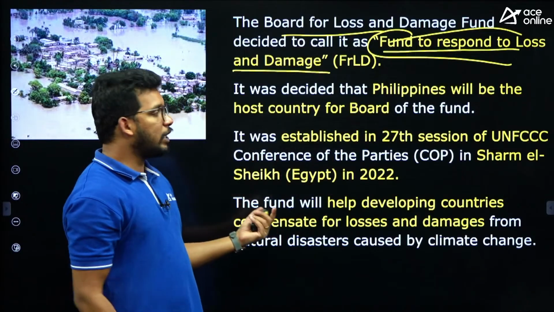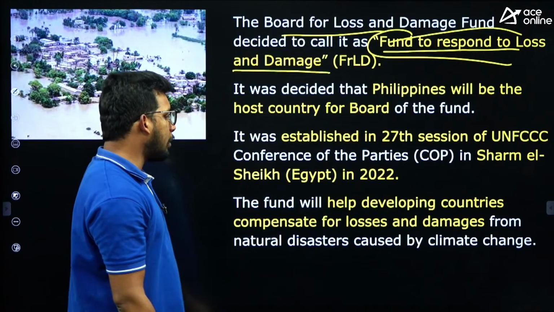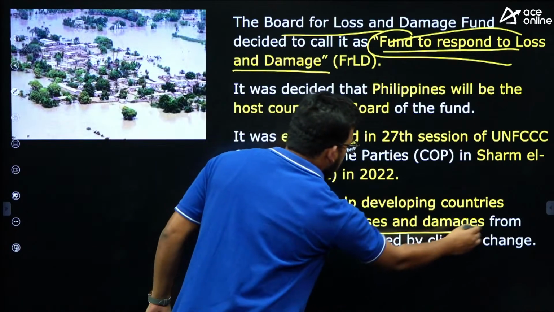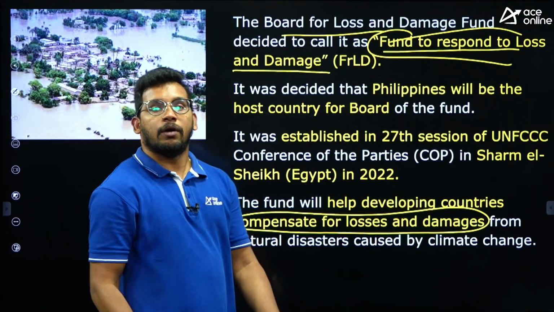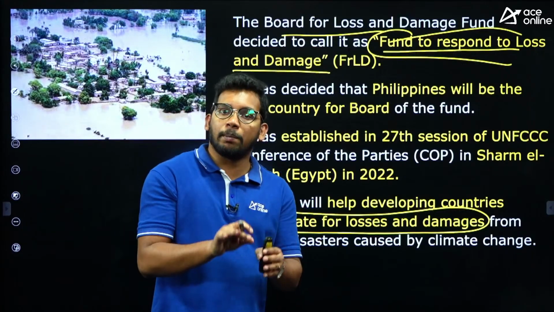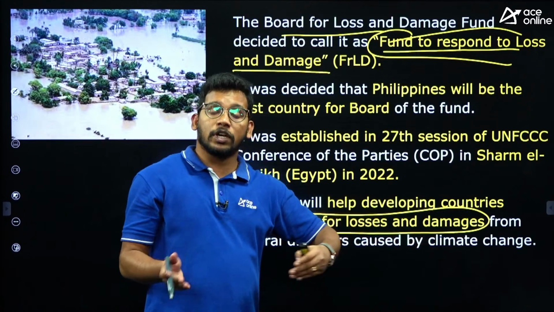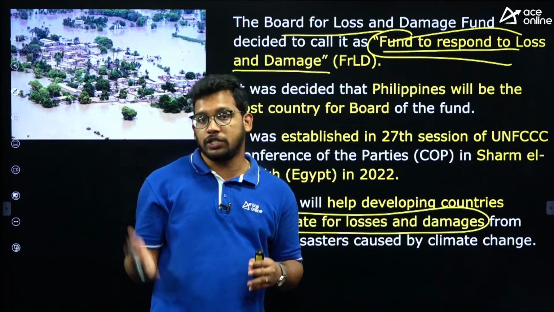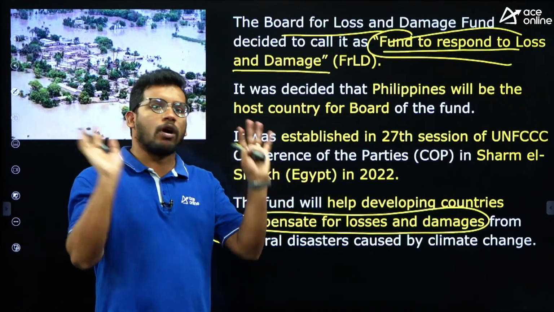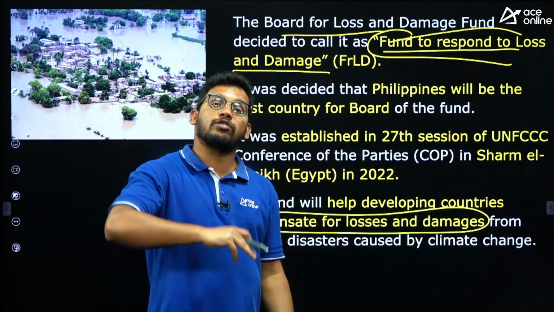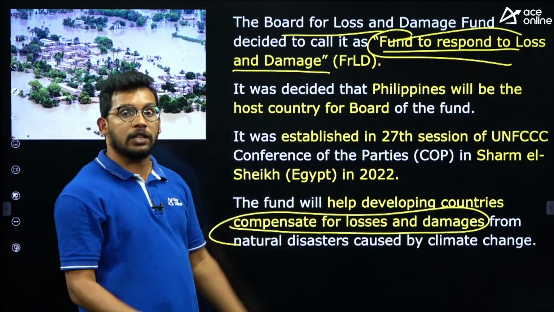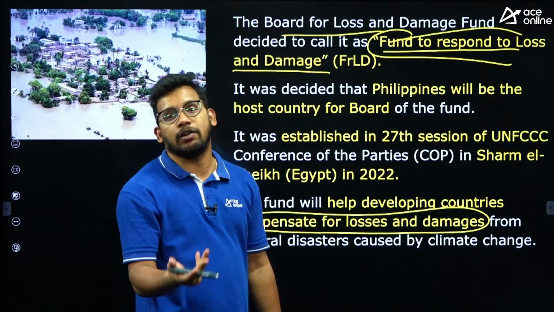It is a fund given separately by the developed countries to compensate the losses and damages of the least developed and developing countries due to climate change. Because in the industrial development era, the 19th century, most of the developed countries cornered the benefit, but because of that there is a lot of climate change, which was impacting the least developed and developing countries.